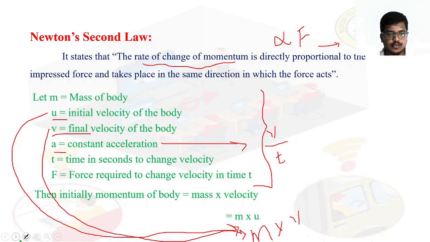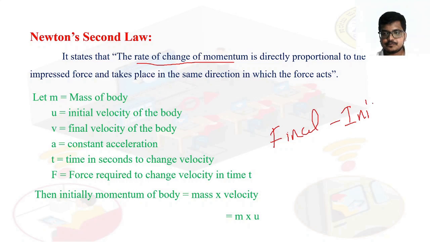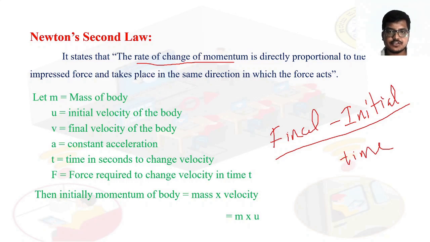So m into u is what? Initial momentum of the body. M into v is what? Final momentum of the body. Then what we do? The rate of change of momentum, how will we calculate it? It is nothing but final momentum minus initial momentum, divided by time. If we do this, we will get the rate of change of momentum. Then this is proportional to what? Your force F. Okay, this is the procedure which we are going to do now.